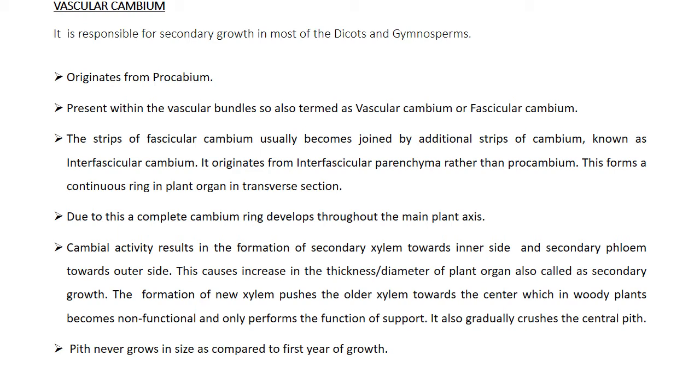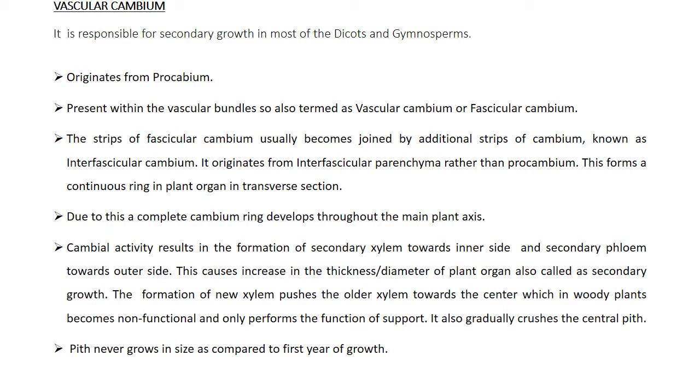Vascular cambium originates from procambium, which is the meristematic tissue of the embryo. It is present within the vascular bundles, so it is also termed vascular cambium or fascicular cambium. The strips of fascicular cambium usually become joined by additional strips of cambium known as interfascicular cambium. It originates from interfascicular parenchyma rather than from procambium. This forms a continuous ring in transverse section of the plant organ.